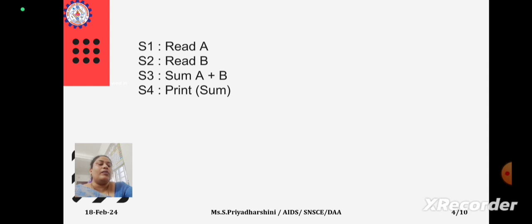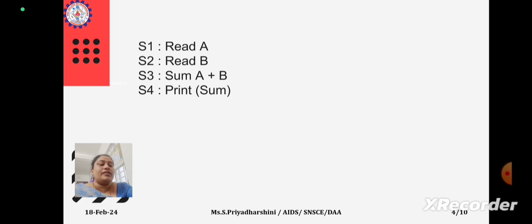What we are talking about in the priori analysis is just finding the number of iterations, that is how many times each instruction has been executed, how frequently it is executed, what its magnitude is, how many times the function is calling itself. We calculate it like this. Like if we talk about this, I did not convert it into a program. Instead of posterior, if I do it in priori analysis, then I write here read A. So it will take a constant amount of time.